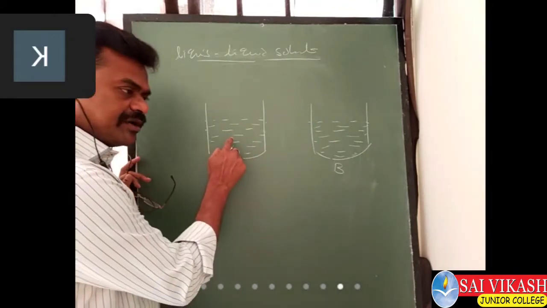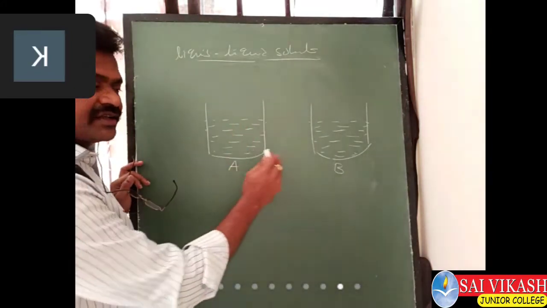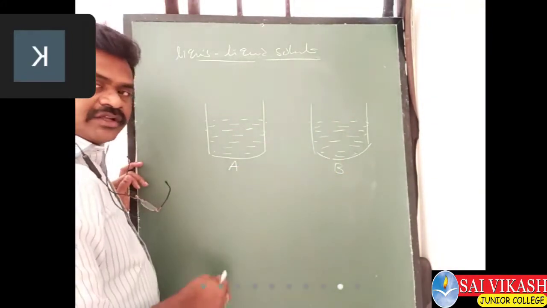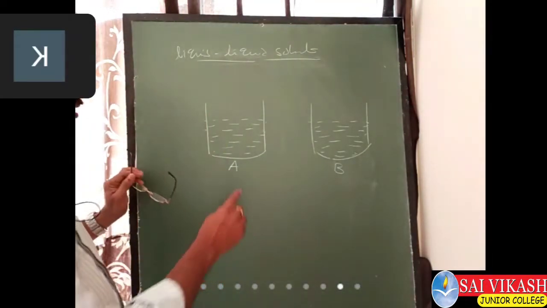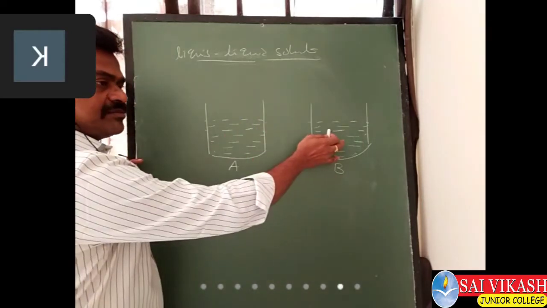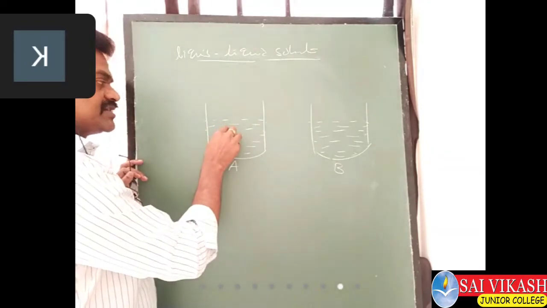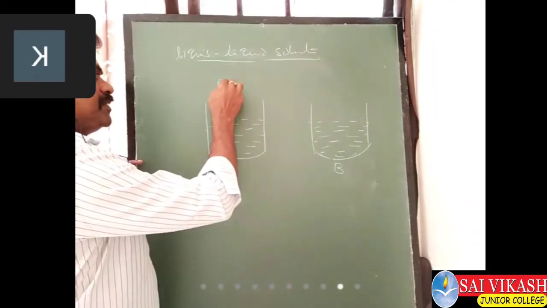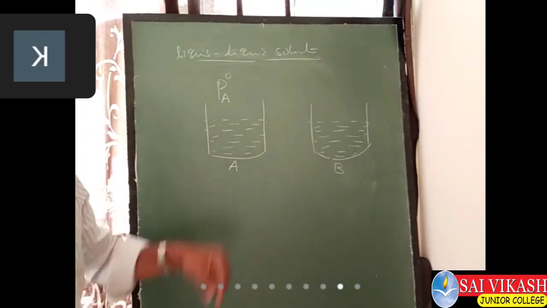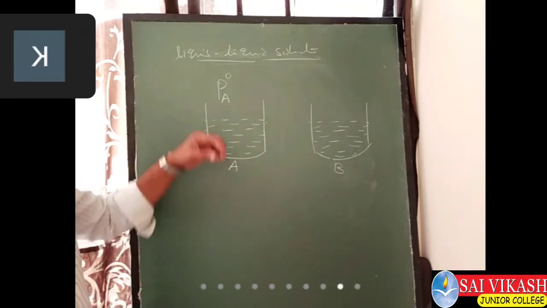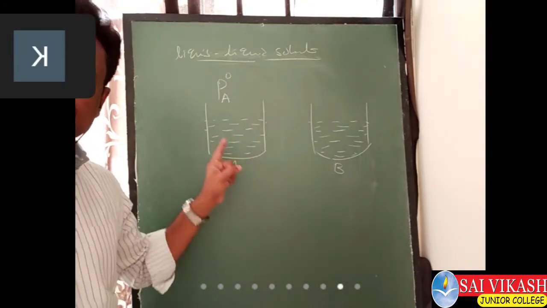This is liquid A, a volatile solvent, and B is also a volatile solvent. Volatile solvent means it has some pressure. This pressure I am calling P naught of A. What is naught? Naught means the vapor pressure of the pure solvent. I am not combining them; that's why it is pure.